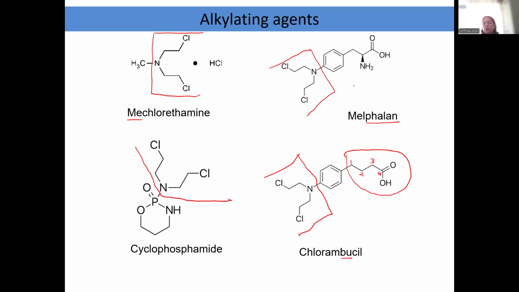What is attached over here is phenylalanine. And in cyclophosphamide, okay, there is a phosphorus to which 2 oxygens are attached and 1 nitrogen. Okay, this will take some time to remember, but you write it twice, you will be able to remember it.